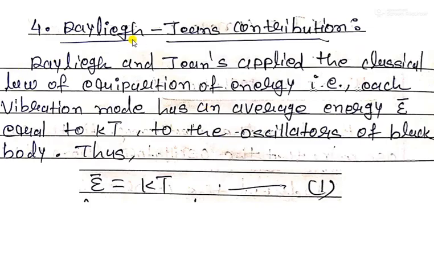The fourth one, the second law, is the Rayleigh-Jeans contribution, or Rayleigh-Jeans law. In this law, the classical law of equipartition of energy is used. So the classical law of equipartition of energy, that is E is equal to kT. This expression is a classical equation, where k is the Boltzmann constant, T is absolute temperature, and E dash is the average energy.